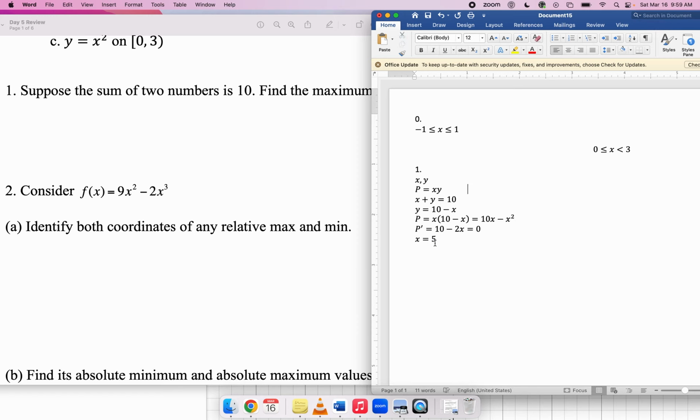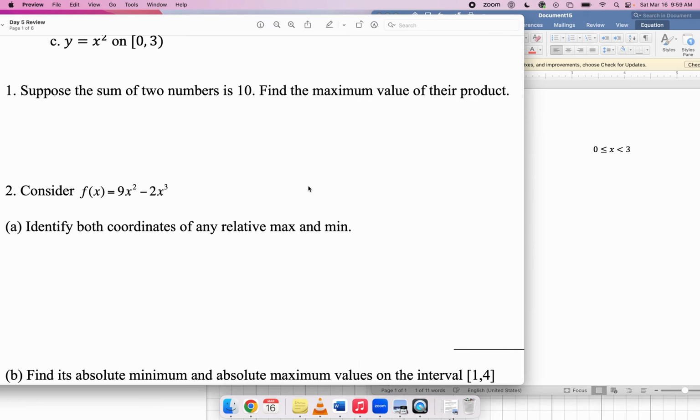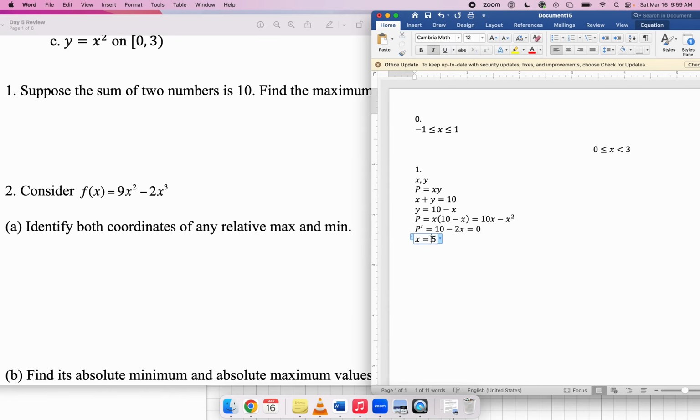Well, the thing is, the only answer to the question could be 5, right? I mean, 5 is the only value that really we could be expected to find here, because there are no boundary points in this problem. And there's just this one critical point, so this has to be the one that we're looking for. So we don't really have to think about, oh, is it a min or a max? Well, that's got to be the thing we're looking for because it's the only one we got. So if x is equal to 5, going back to the constraint equation, you can see that y also has to be 5.